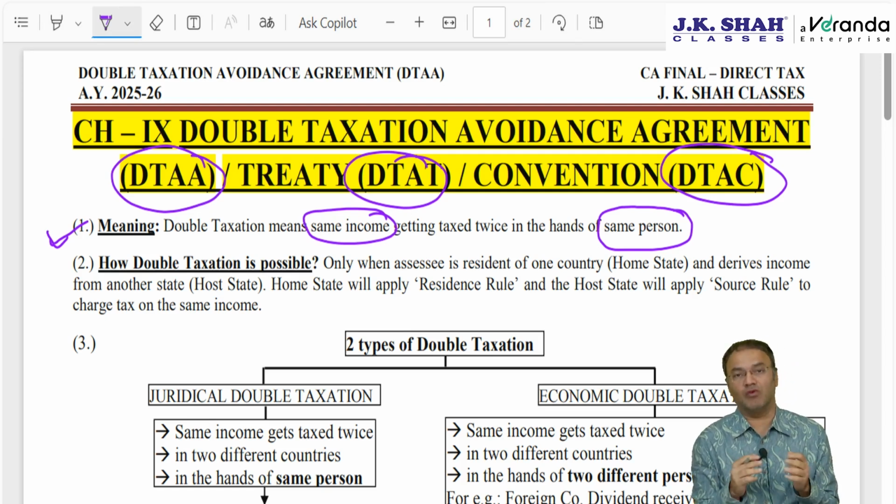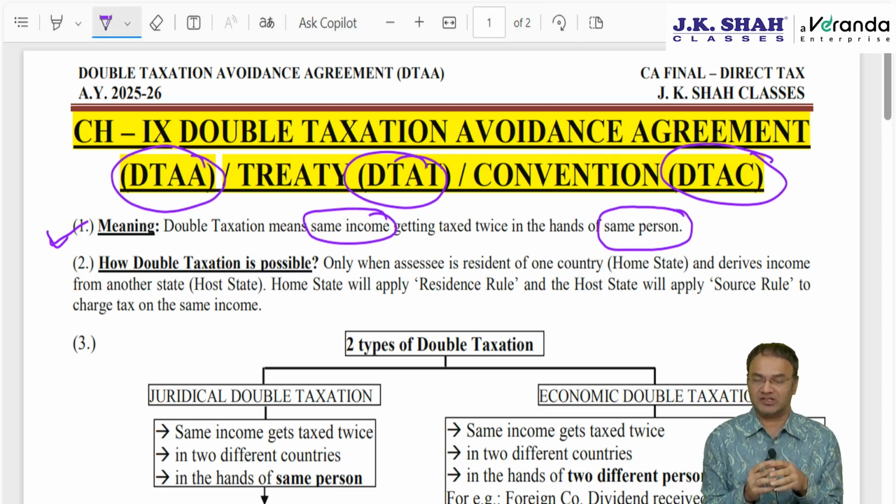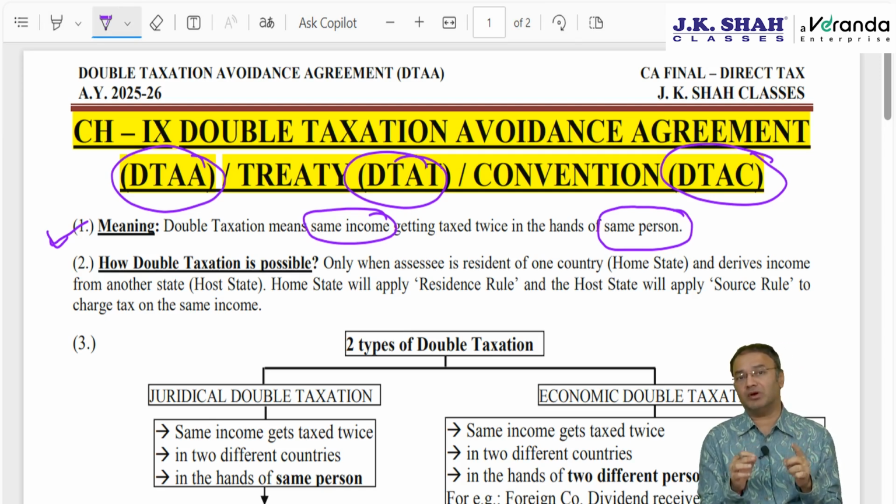We know pretty well, world over, there are 196 countries. Out of 196 countries, wherever there is tax on income, in all such countries including India, the rules for charging tax are the same. Tax can be charged on a particular person either if that person is resident in that country or that person has derived income from that country. Either the place of accrual should be in that country or the place of residence should be in that country.